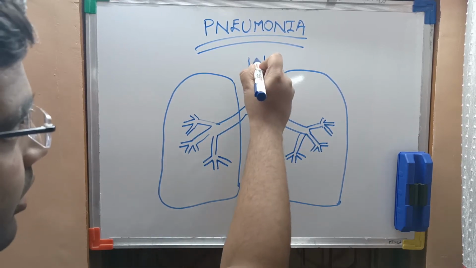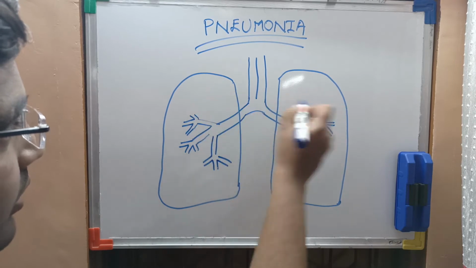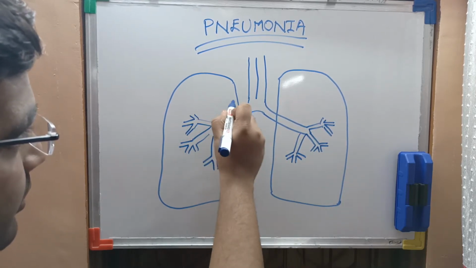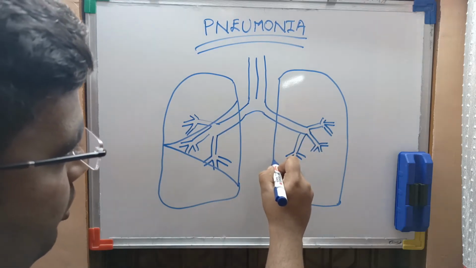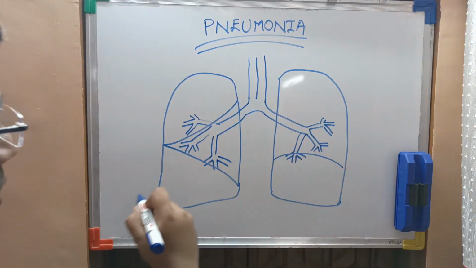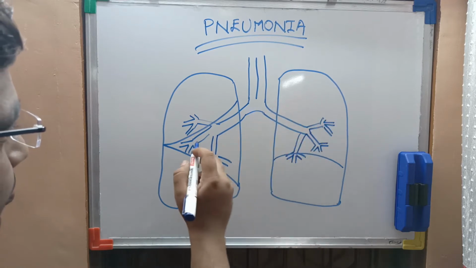So this is the trachea, these are the lungs. This is the right lung, which has 3 lobes, and this is the left lung, which has 2 lobes.